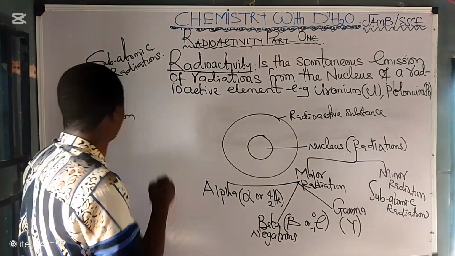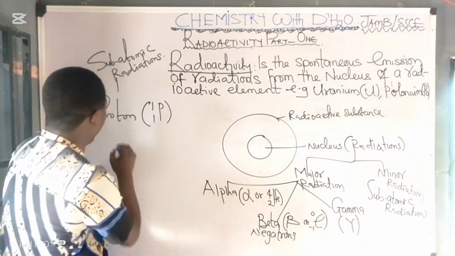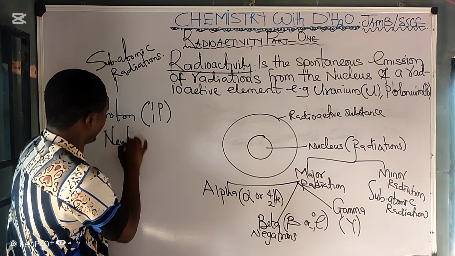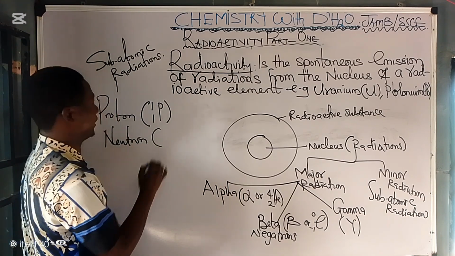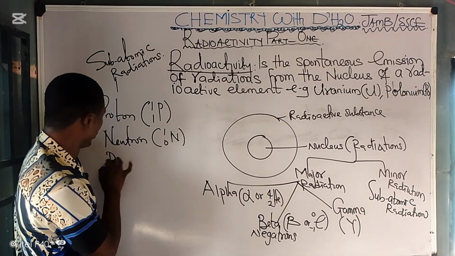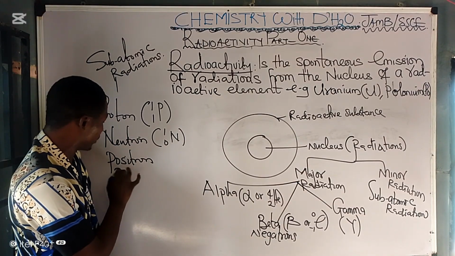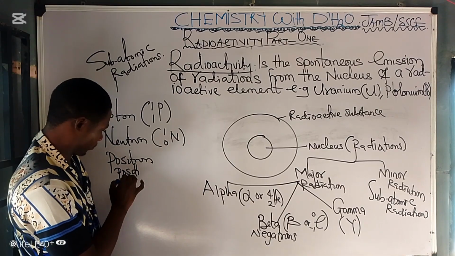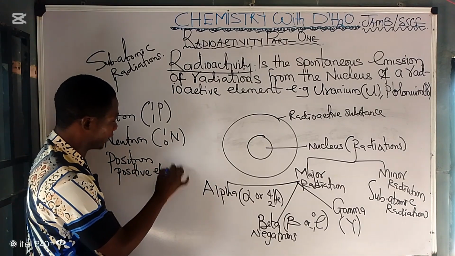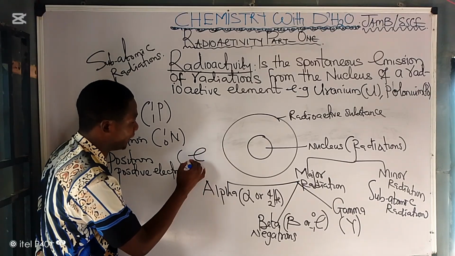We have proton, which has a symbol like this. We have neutron, which has a symbol like this. Then we have positron. Your positron is also called positive electron, and it has a symbol like this.